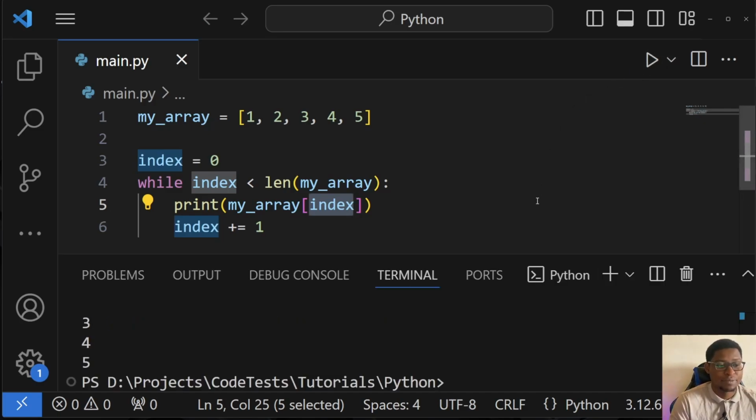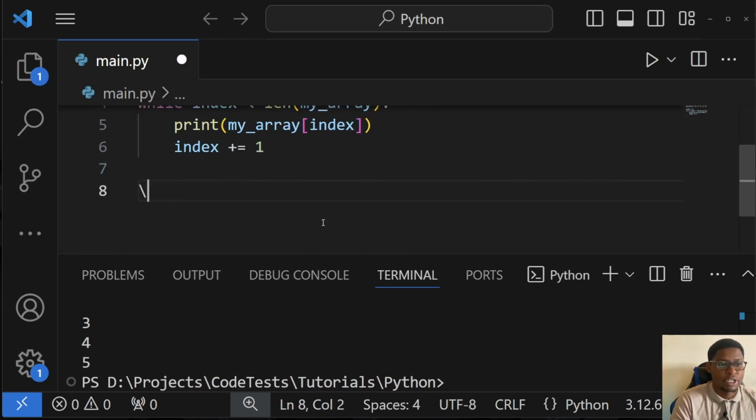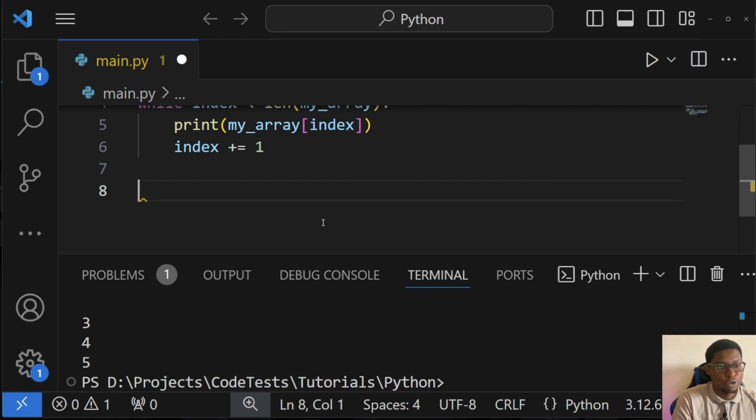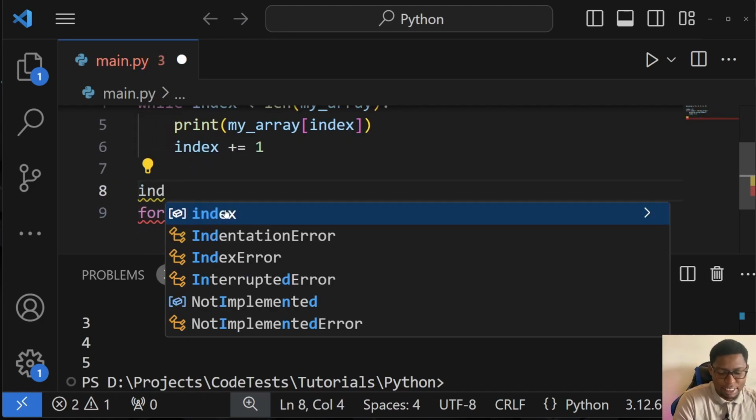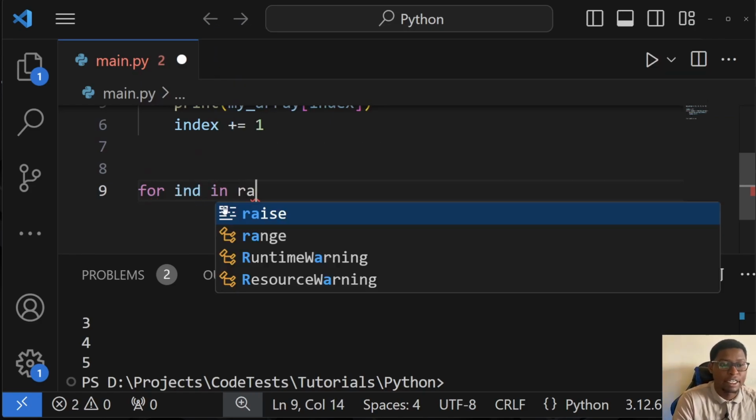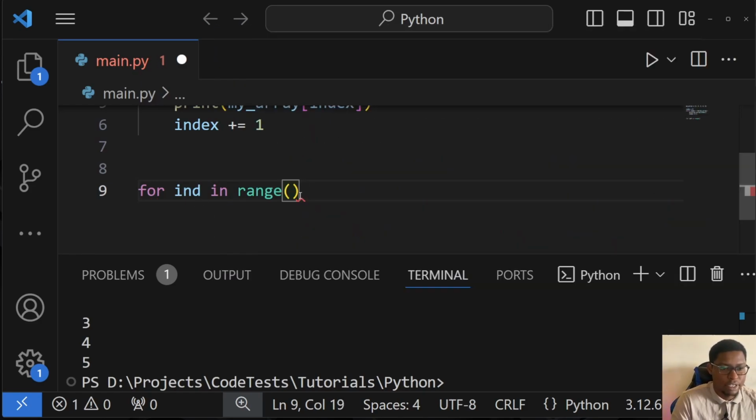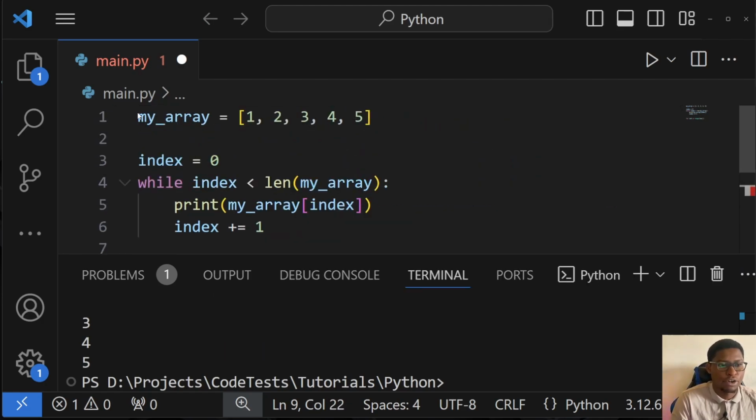So if I run this, then you see what you have printed is 1, 2, 3, 4, and 5, which is the array that we have. Okay. So I'll take this opportunity to do the same for a for loop, so that you can also see the difference. So a for loop, in this case, we'll use ind instead of index, so that you can separate the two. So for ind in range of the length of my array.